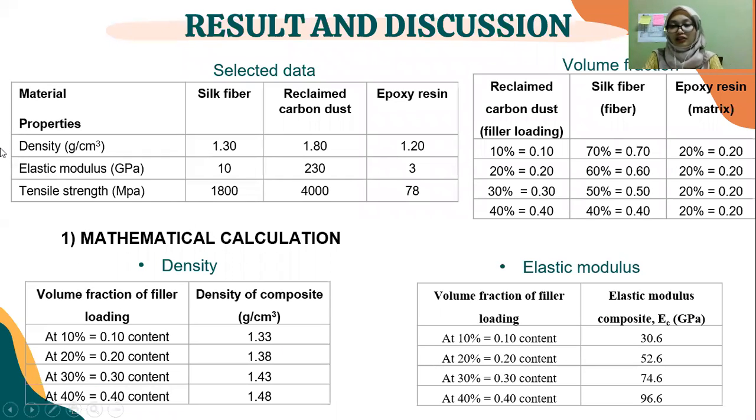Okay, continue to the result and discussion. This is the selected data that I collected from many studies, from articles and research. This is the final data that I collected after I went through all the studies. This table shows the volume fraction of each material. We are reducing the silk fiber and increasing the amount of carbon dust. The epoxy resin is the same for each sample.